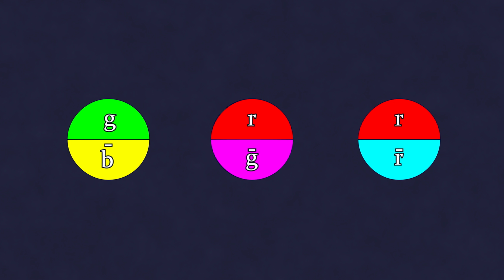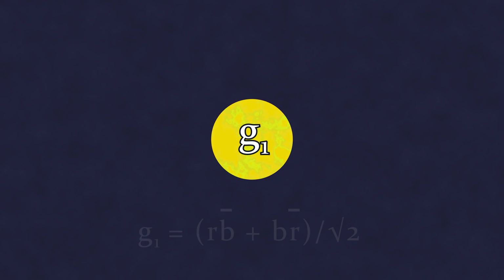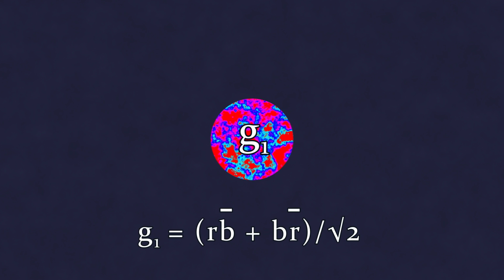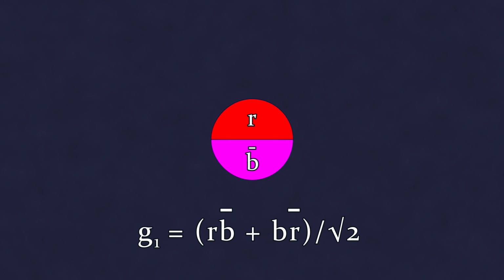In total, 9 options. In reality, there are not 9 types of gluons, but 8, because real gluons are so-called linear combinations of such simple color-charge pairings. For example, the so-called gluon G1 is a symmetric linear combination of red anti-blue and blue anti-red gluons, meaning that if we ask the question of what color charge such a gluon has, we will get either red anti-blue or blue anti-red with equal probability.